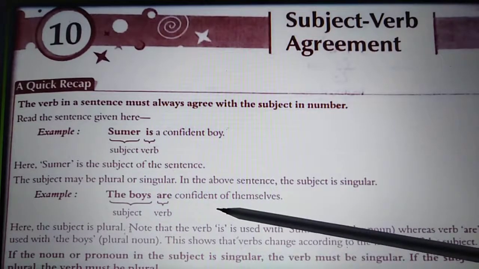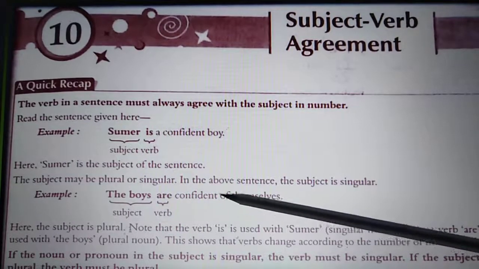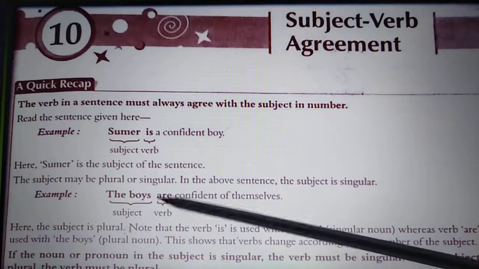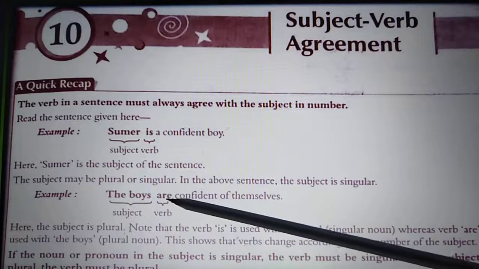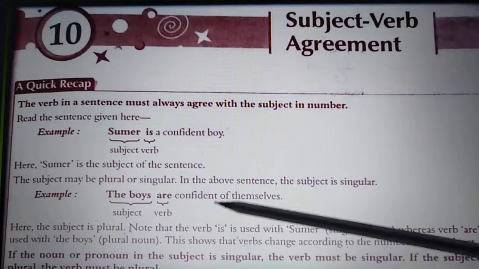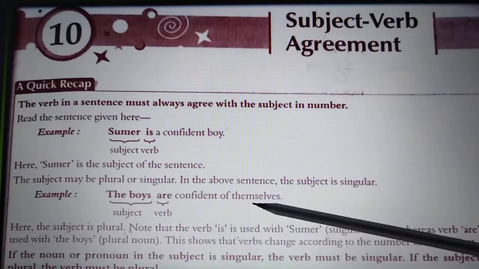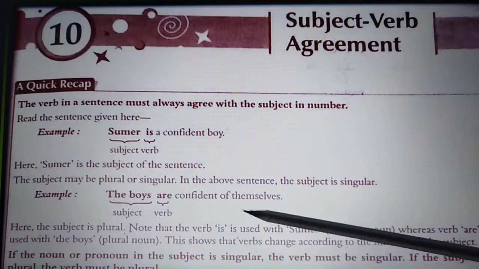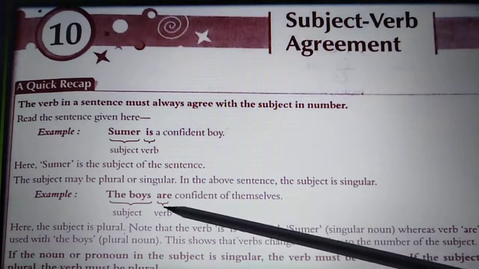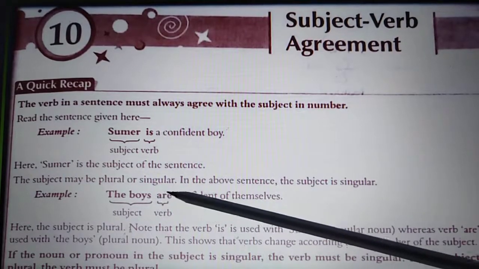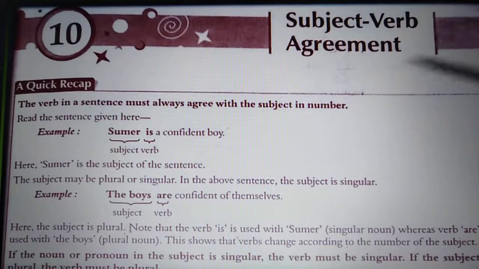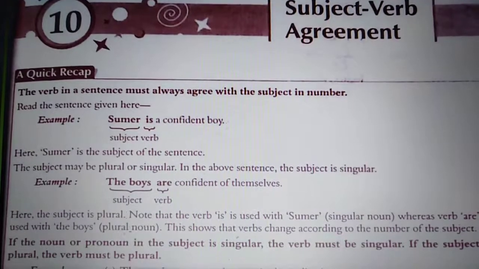Then you will see this example: the boys are confident of themselves. Now here the subject is plural in number, so we have placed are. And the sentence is in the present, it is just a general behavior of them, their quality. Accordingly we have used is and are. This is what you have to remember here, how you are going to use is, are, am, was, were.